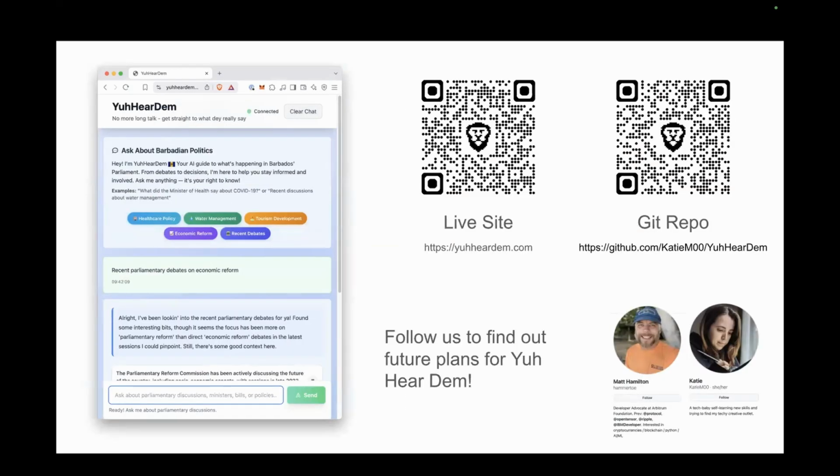Yuh Hear Dem brings transparency, memory, and searchability to public discourse. It empowers journalists, students, and citizens, and shows how LLMs and structured data can transform civic engagement. The site is live. QR code is there if you want to check it out yourself. We plan to expand this to also cover additional channels and the statutes themselves.